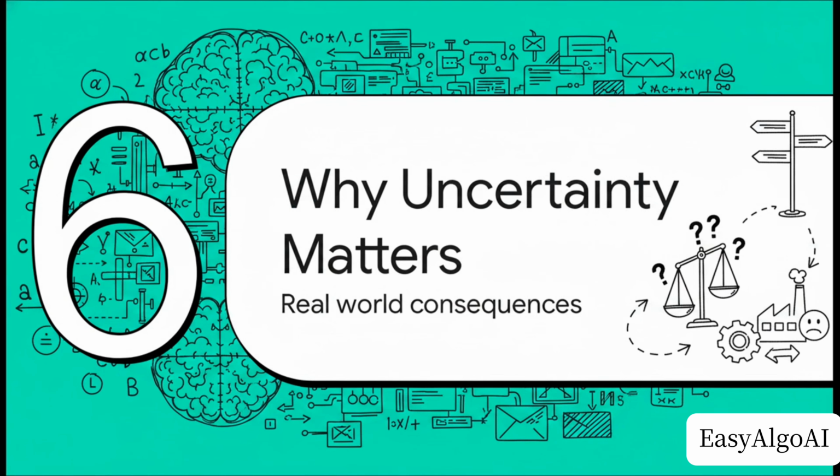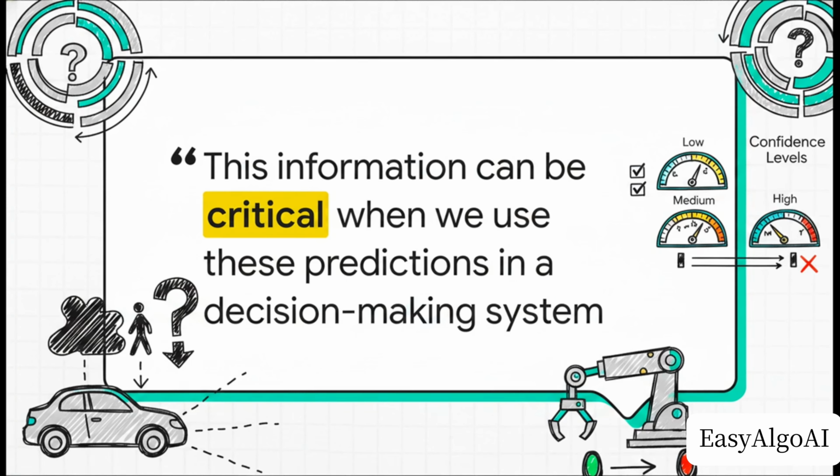Finally, Section 6, Why Uncertainty Matters. The absolute most crucial point here is understanding why all of this complex mathematical humility actually matters in the real world. I mean, why do we even care if a model knows it's unsure? As the source material points out, this information is absolutely critical when we use these predictions in decision-making systems where bad decisions have massive consequences.